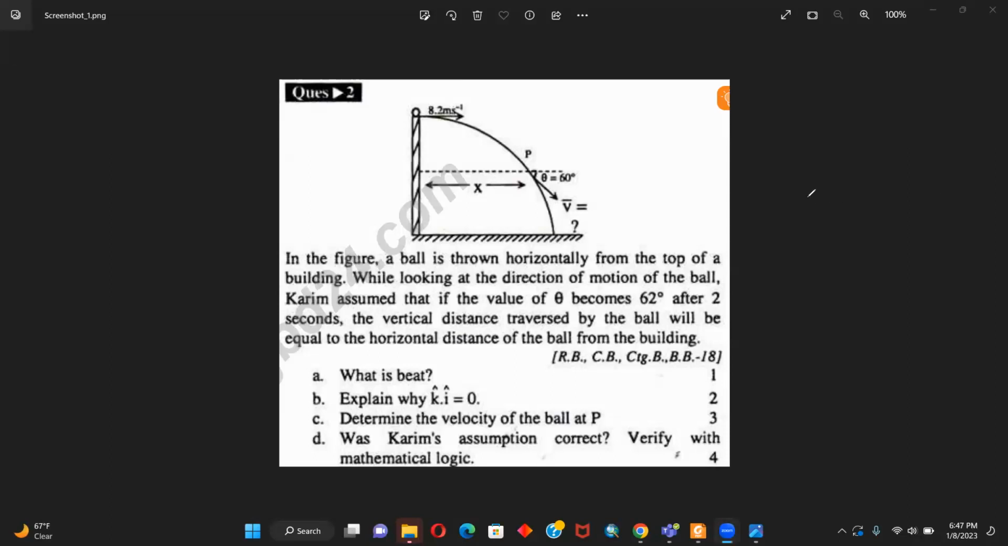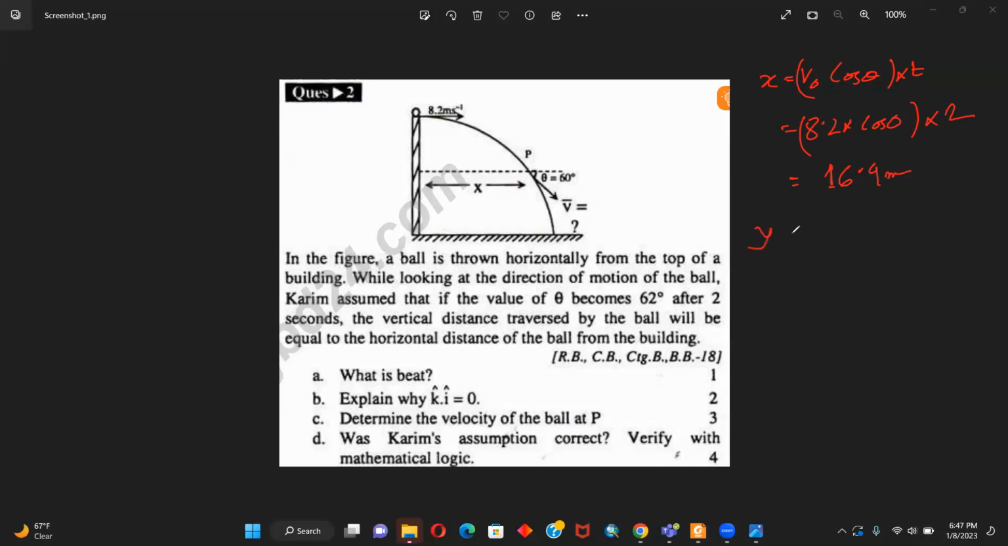Anyway, so the horizontal traverse will be x equals v0 cos theta times t. The time is already given. So it will be 8.2 cos 0 times 2, which equals 16.4 meters.